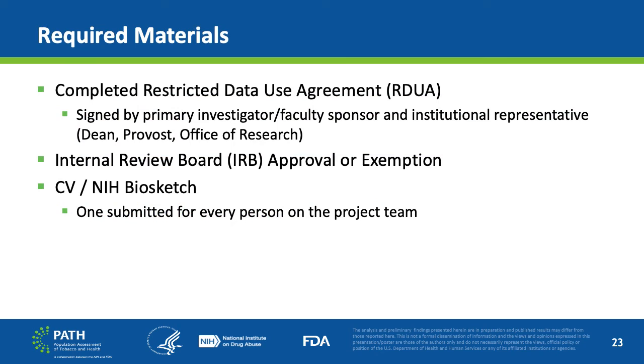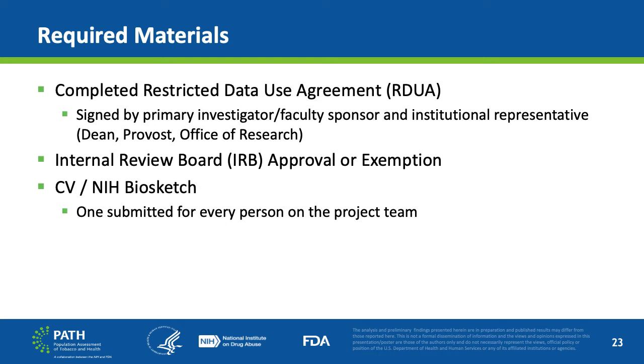Required materials include a completed Restricted Data Use Agreement, Institutional Review Board IRB approval or exemption, and a CV or NIH BioSketch. The Restricted Data Use Agreement must be signed by the primary investigator and the institutional representative of the same institution. The institutional representative is an authority in the Office of Research or is a dean or a provost.